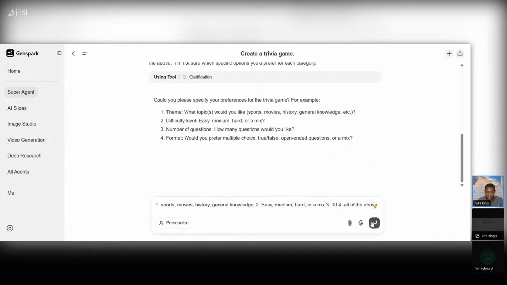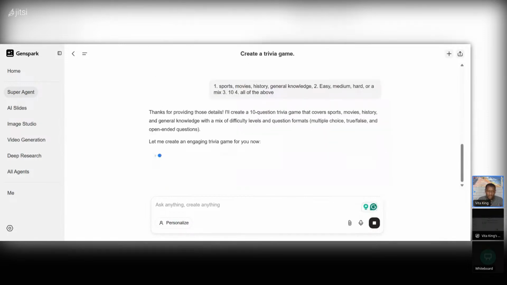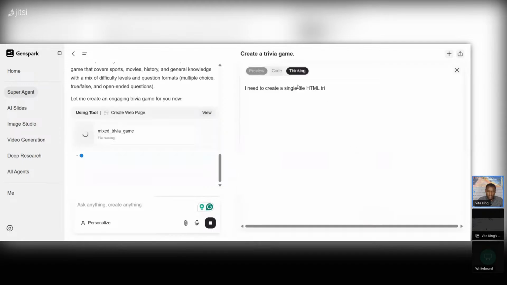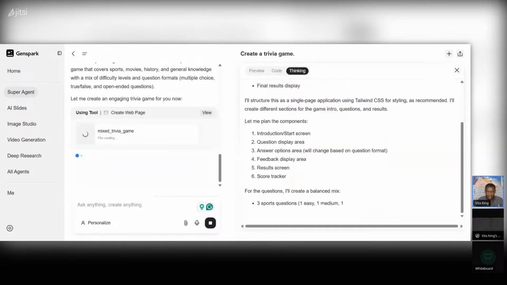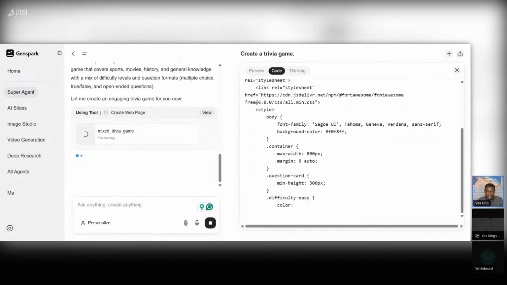Okay. Now let's see if it has enough information for it to make a... Okay, thanks for providing the detail. I'll create a 10-question survey. Okay, so now it's getting back. So you see, now it's cooking. So now it got some information. You know, it extracted some information from me. Now it's creating the game.